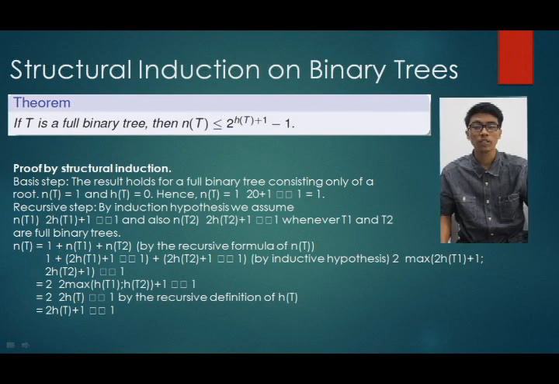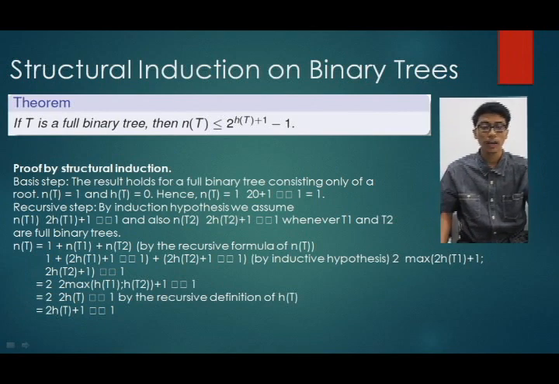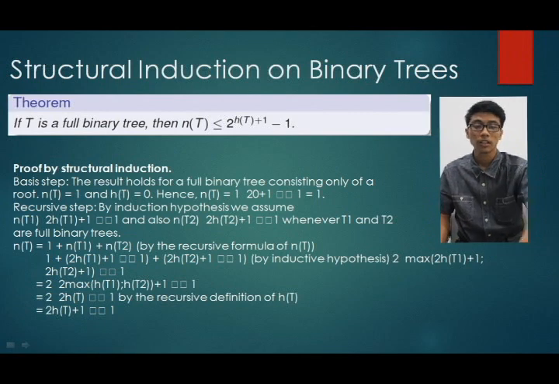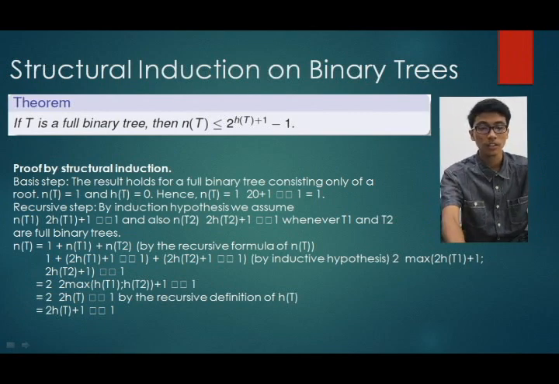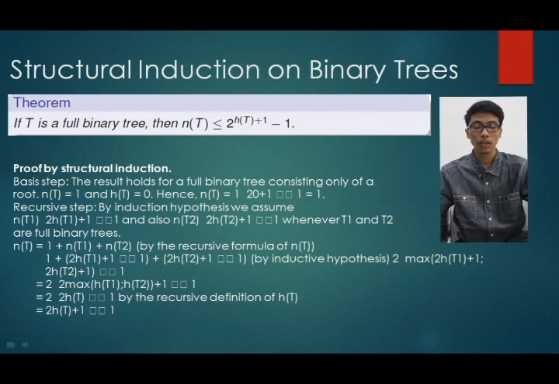Recursive step: by the induction hypothesis we assume n(T1) is less than or equal to 2^(h(T1)+1) minus 1 and also n(T2) is less than or equal to 2^(h(T2)+1) minus 1, whenever T1 and T2 are full binary trees.